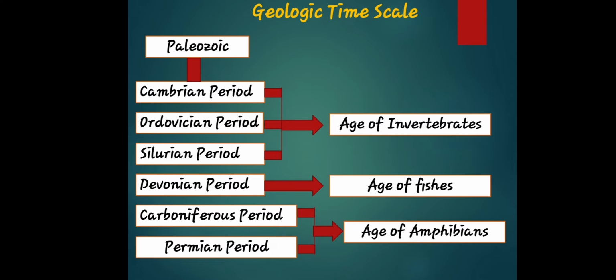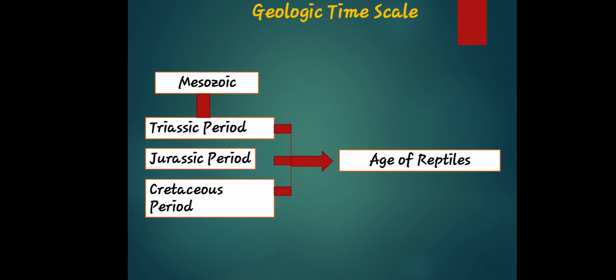Of course, the Cambrian to Silurian periods are the age of invertebrates. I know you already know what invertebrates are, right? Because we've already discussed that in our past topic. We have the Devonian period, the age of fishes. And we have the Carboniferous and Permian periods, which are the ages of amphibians. So take note of that. Next, we have the Mesozoic.